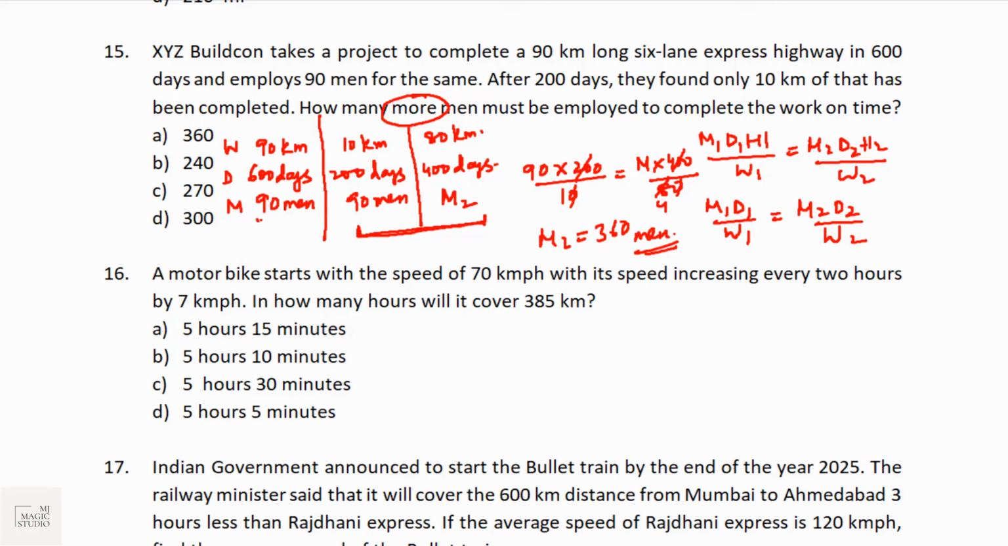So now the question is, how many more men? Already we have employed 90 men, but we require 360 men. That means the change in men, or more men required, is 360 minus 90, that is 270. 270 more men need to be employed with the same efficiency level so that the work is completed on time.